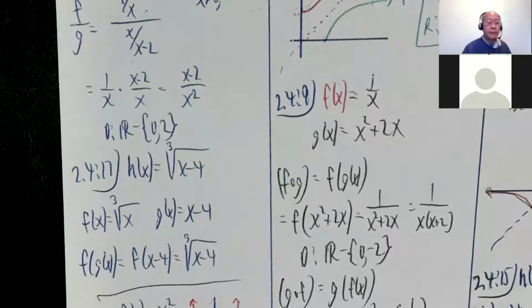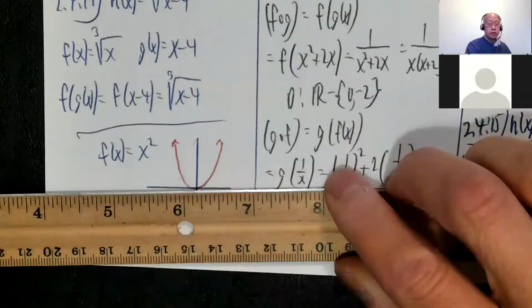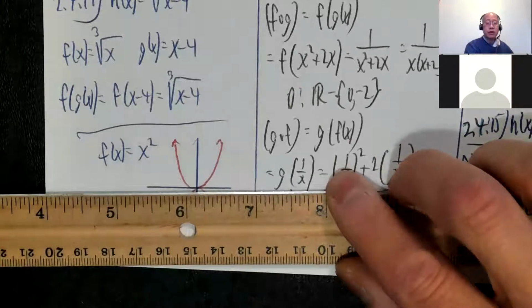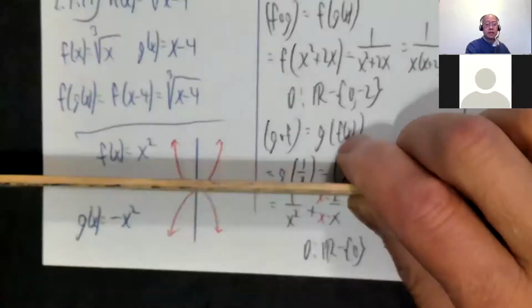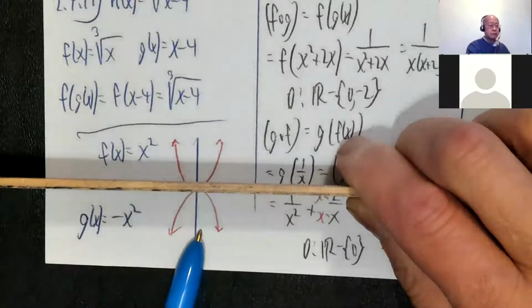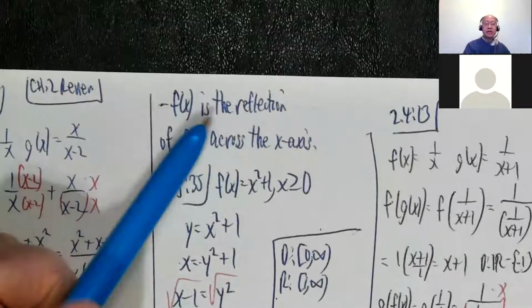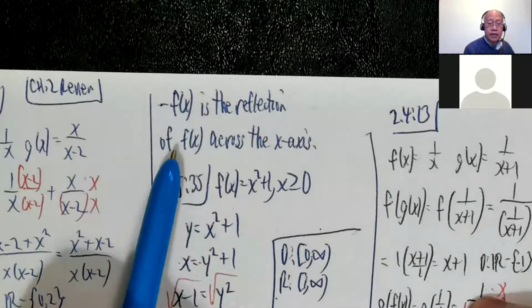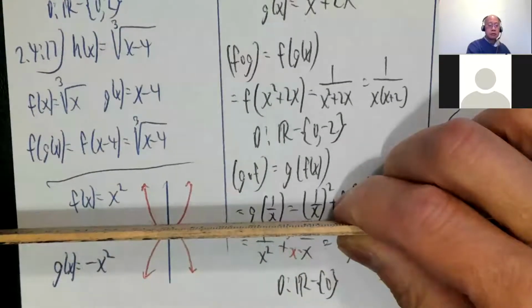Okay, quick reminder about the opposite of a function, the negative of a function. An easy way for me to remember is, you know what x squared looks like. And what does negative x squared look like? Well, all the positive numbers become negative, so it will just be a reflection across the x-axis. Here's g of x is negative x squared. So that means negative f of x, that's a negative, not a marker. Negative f of x is the reflection of f of x across the x-axis. So if you have the negative of a function, you reflect like so.